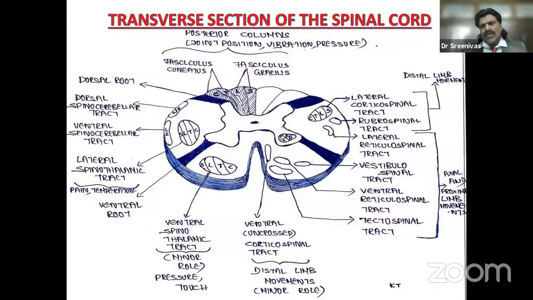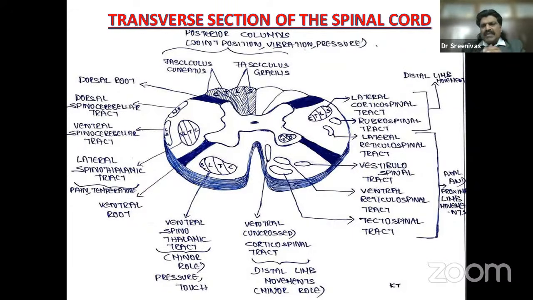Generally, what happens in a normal person, when a person touches me, I may not be aware of it, but when a person pinches me, I'm immediately aware of the pain and take my hand away. So pain is very, very sensitive. But here are patients with syringomyelia where pain is absent and touch is present.